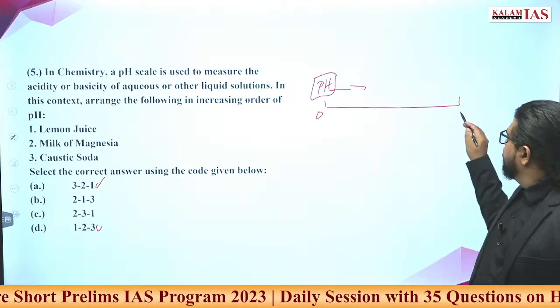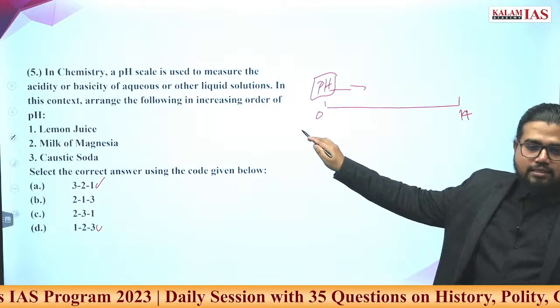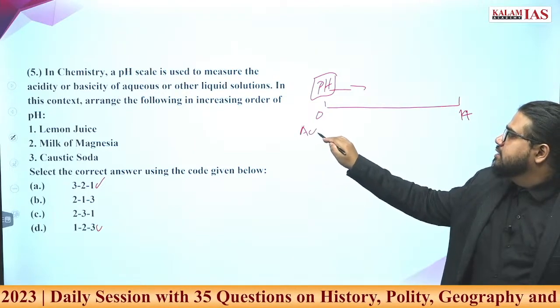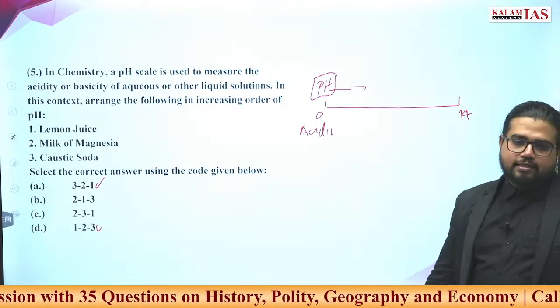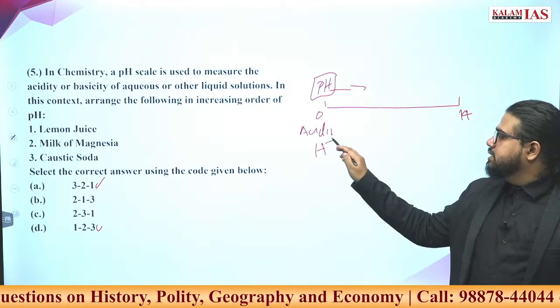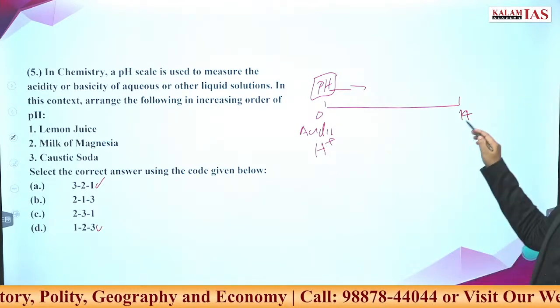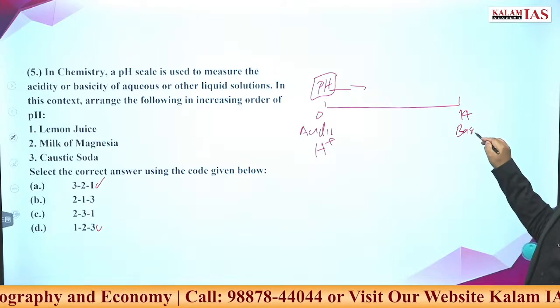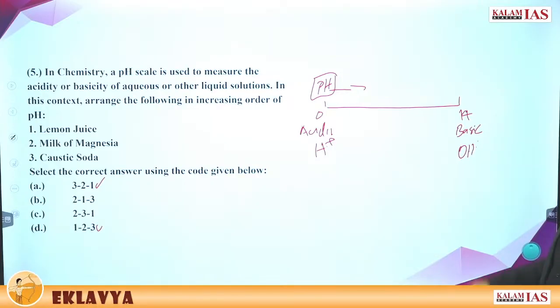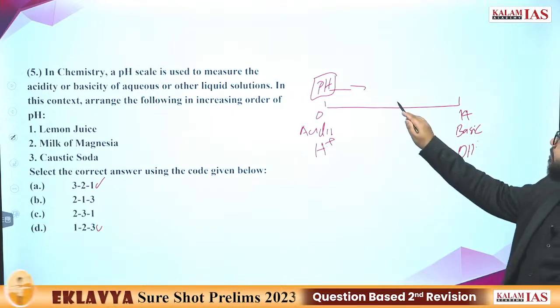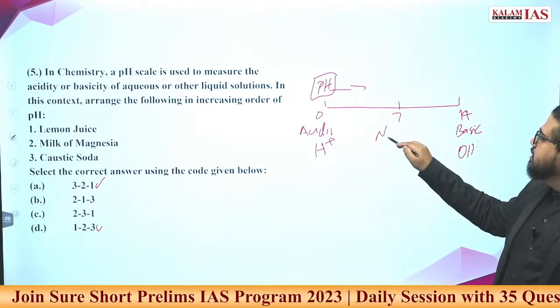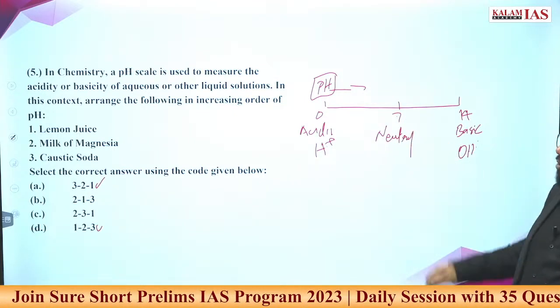From 0 to 14. 0 means highly acidic. Acidic means what? There will be full of H plus ions. Now 14 means it will be basic. That means OH minus ions will be in full concentration. In between you will have 7. 7 means neutral, you can call it.